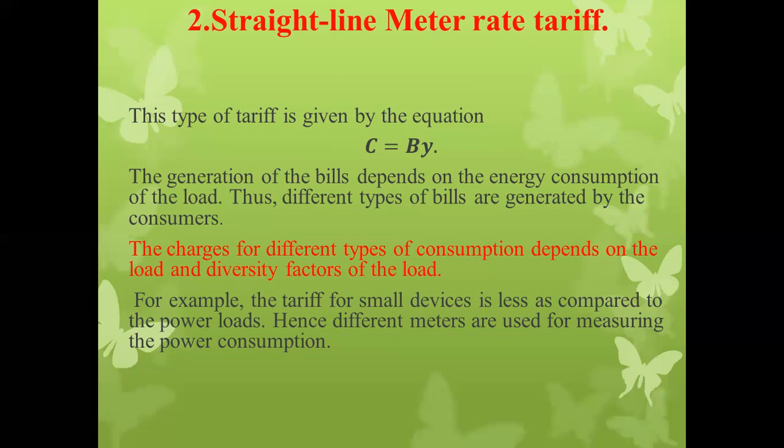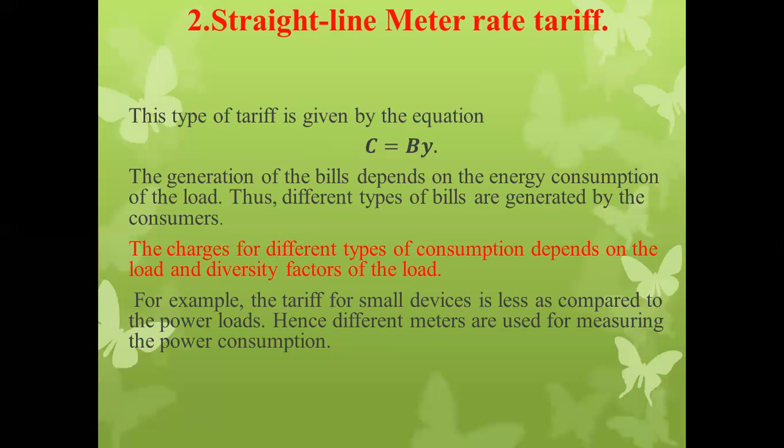So see over here, B is nothing but the total amount of electrical energy consumption during the given time period. Straight line meter rate tariff generally depends upon the energy consumption of the load. The different types of bills are generated by the consumers. The charge for the different types of consumption depends upon the load and diversity factor of the load.